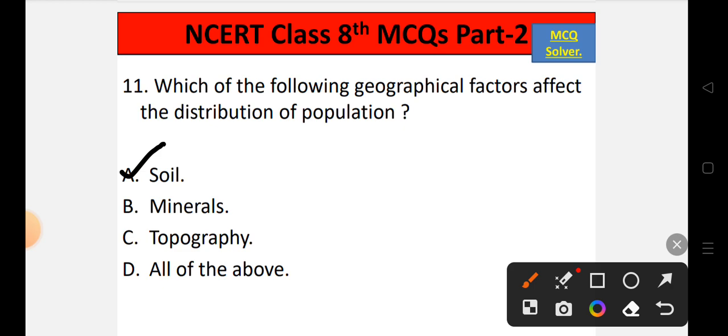So soil is a factor which affects the distribution of population.